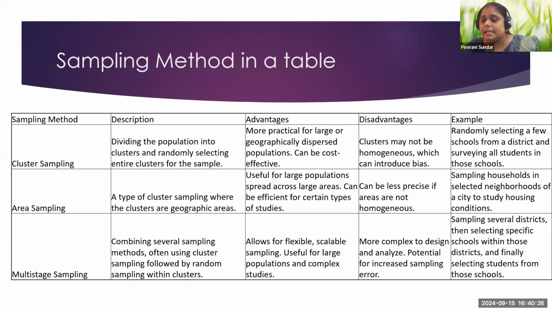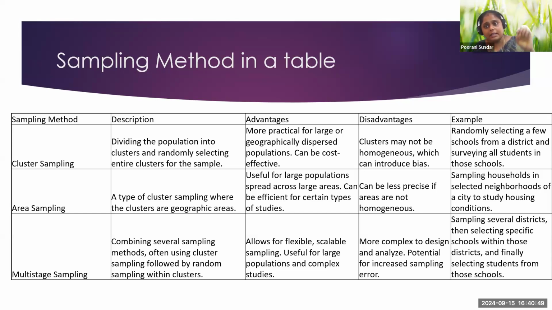when you take a census thing, right? So sampling households in the selected neighborhood of the city, studying the house condition would be the example. And when you talk about multi-stage sampling, that combines several sampling methods in multiple stages. This multi-stage could be a cluster sampling followed by random sampling within the cluster.